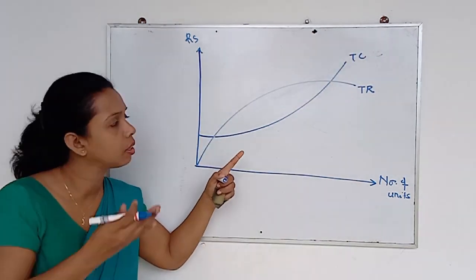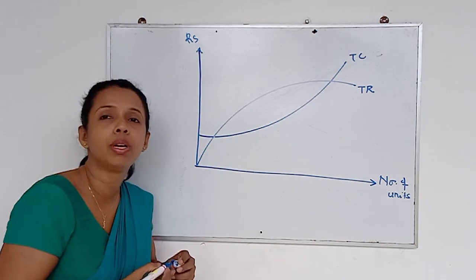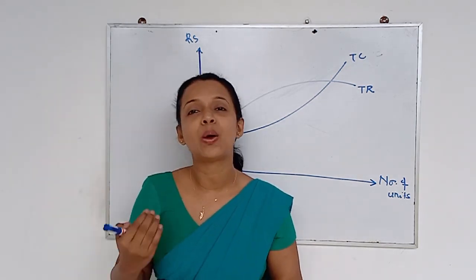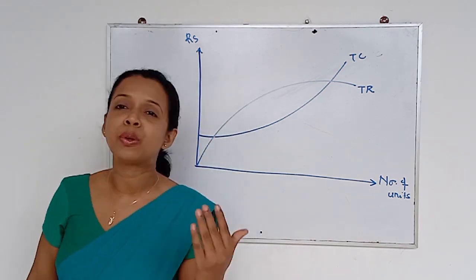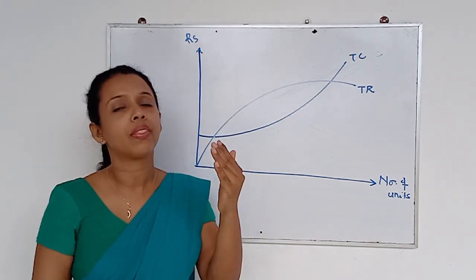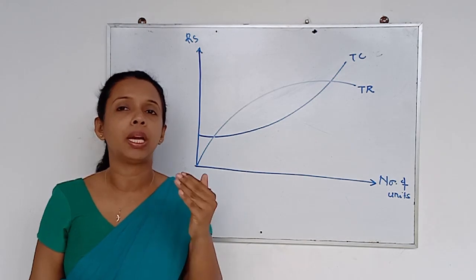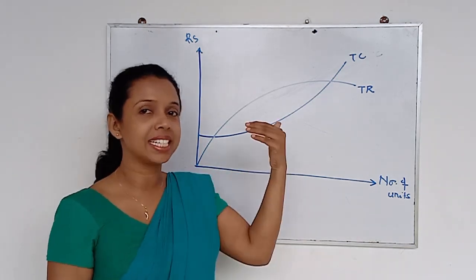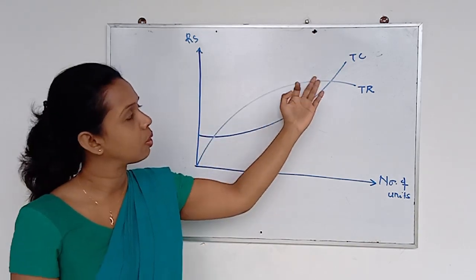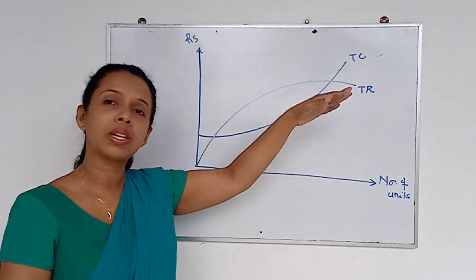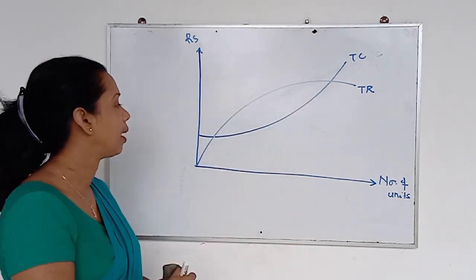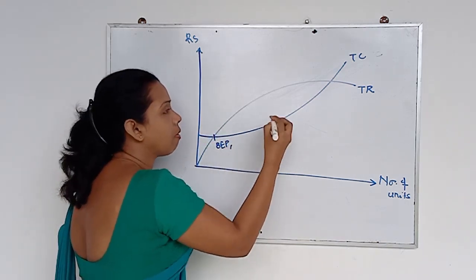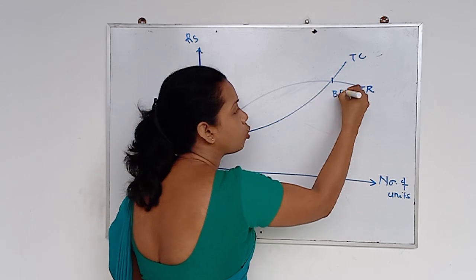Why do they have this type of graph? Because I told you, they consider bulk discounts, economies of scale and bonus payment, all the other factors in the economic world which affect business activities. They have considered all and they have drawn those graphs, total revenue and total cost. Now what happened? They do have two break-even points. We call this BEP1 and this is BEP2.